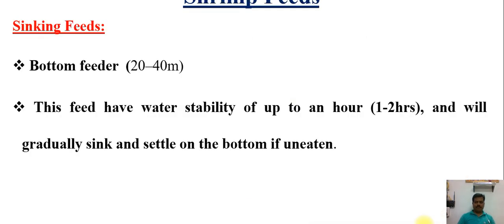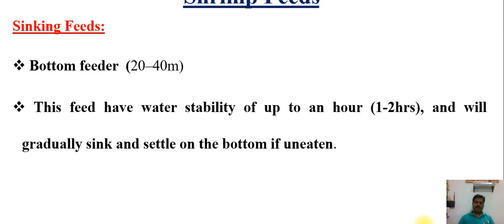Now we need to look at shrimp feeds. Shrimp feeds are mostly sinking feeds, 99% sinking feeds, because shrimp are basically bottom feeders. So this sinking feed should have more water stability, and it should sustain in water for 1 to 2 hours minimum.